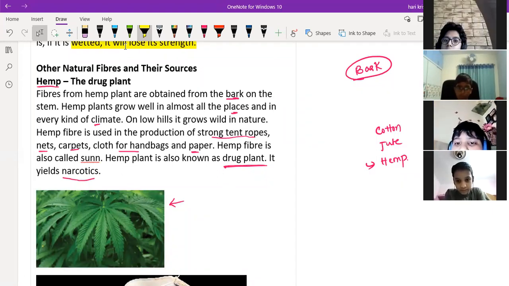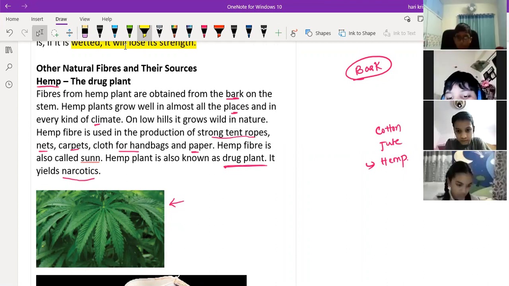It is not restricted to some place or some climate. So where do you use the hemp fiber? It is used in the preparation of tent ropes, nets, carpets, paper, cloth for handbags, and also in the preparation of narcotics. That is also called a drug plant.